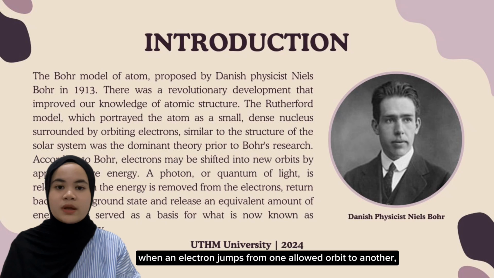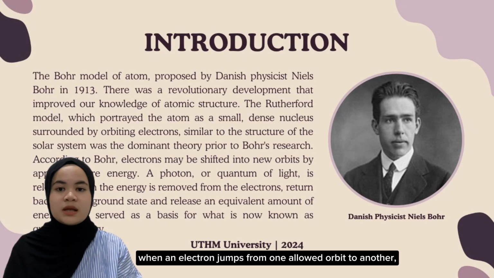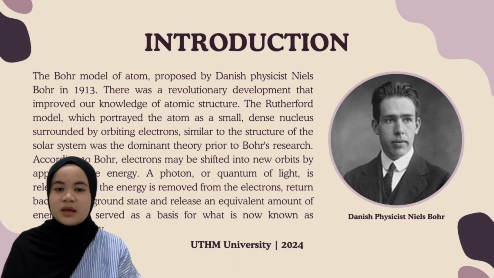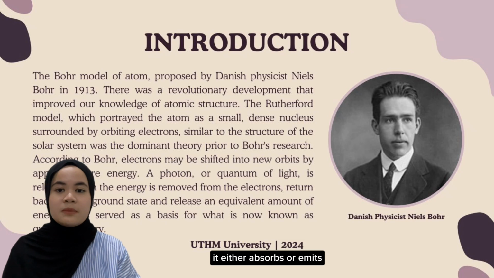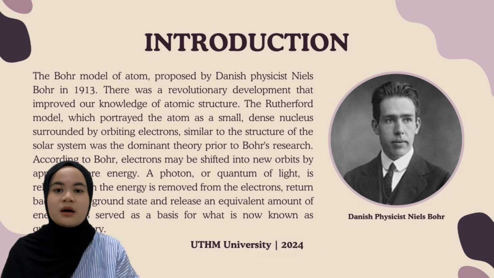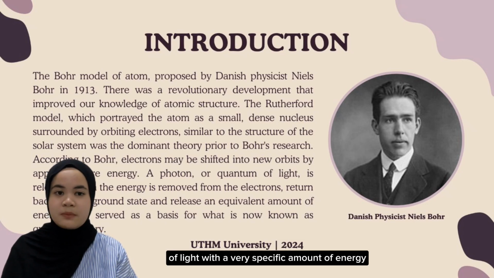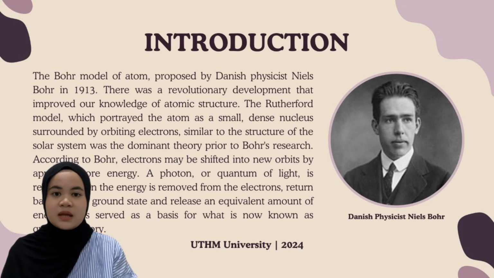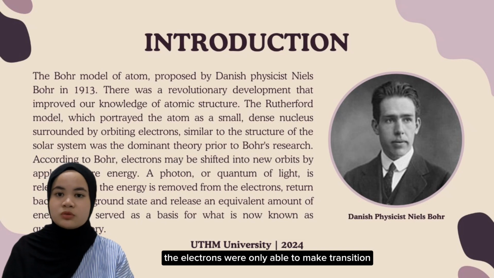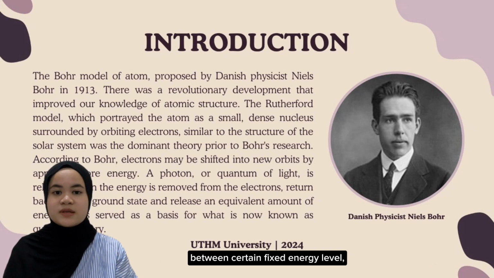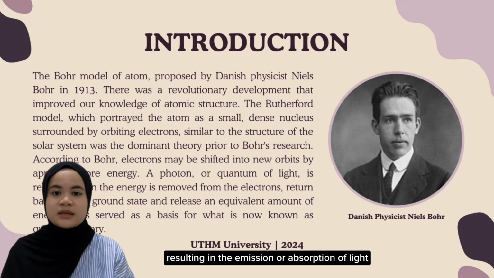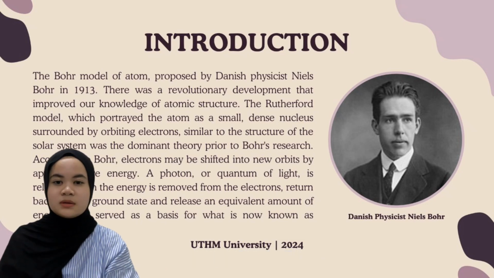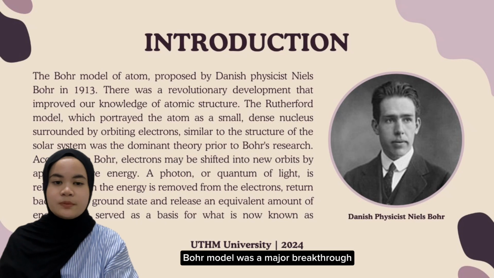Bohr proposed that when an electron jumps from one allowed orbit to another, it either absorbs or emits a quantum of light with a very specific amount of energy. This explains the discrete line spectra observed in experiment. The electron will only be able to make transition between certain fixed energy level, resulting in the emission or absorption of light at specific wavelength. Bohr model was a major breakthrough.